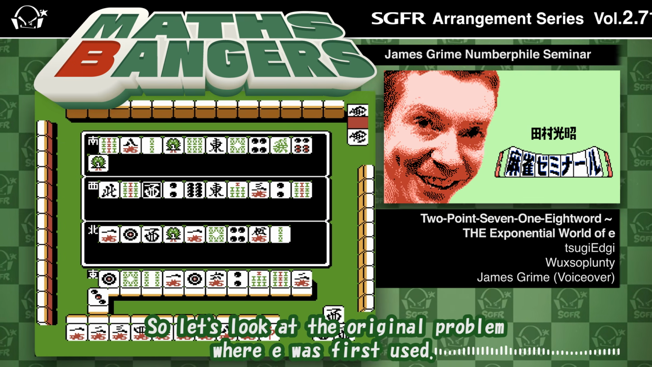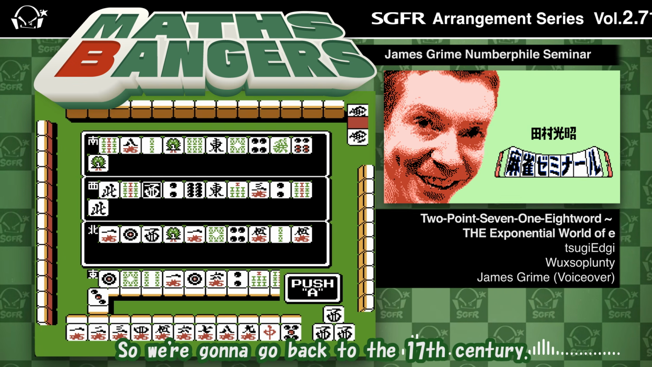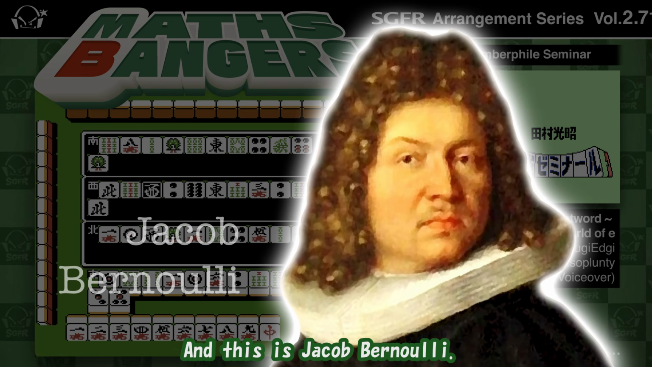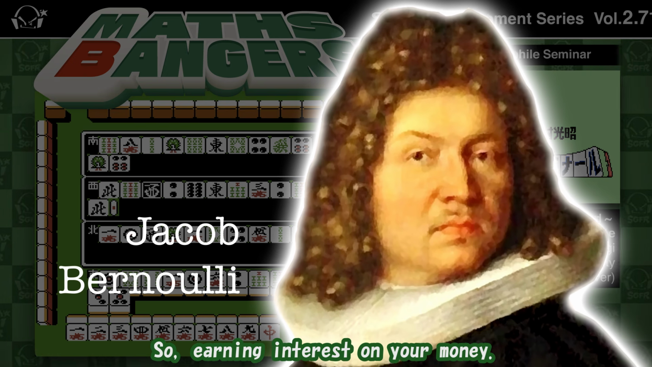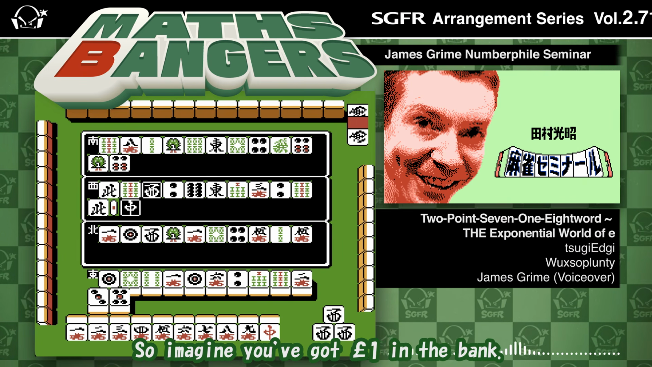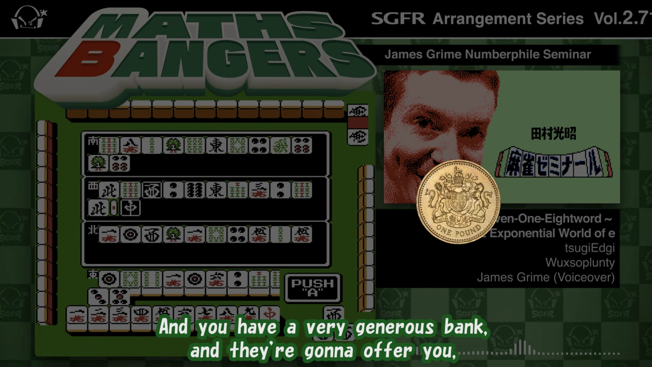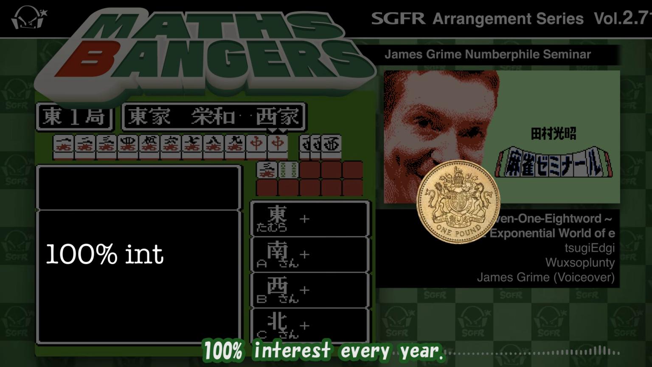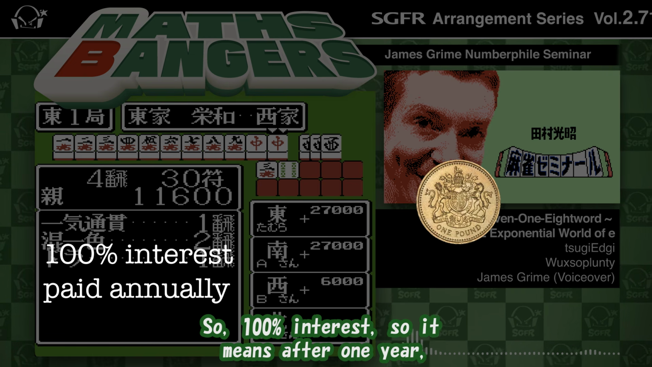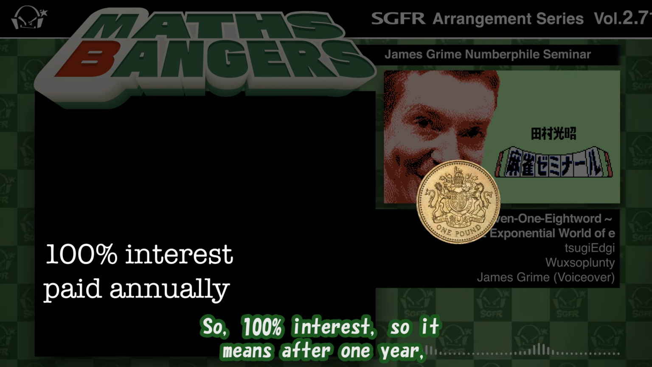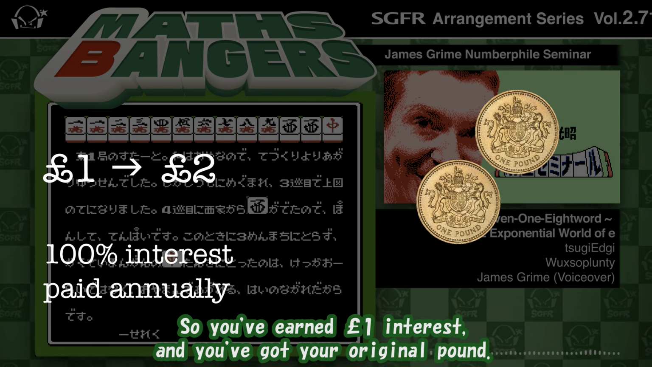So let's look at the original problem where e was first used. We're going to go back to the 17th century, and this is Jacob Bernoulli, and he was interested in compound interest, so earning interest on your money. Imagine you've got £1 in the bank, and you have a very generous bank, and they're going to offer you 100% interest every year. Wow, thanks a lot, bank. So 100% interest means after 1 year, you'll have £2. You've earned £1 interest, and you've got your original pound.